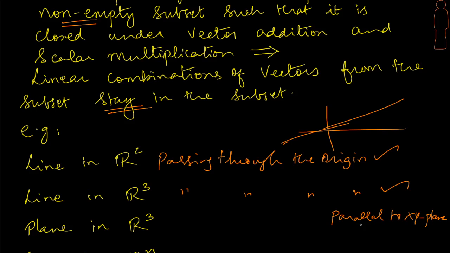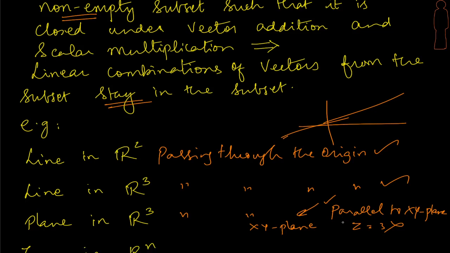But the only criterion again is, if I pick the real constants to be zeros, then this plane will not be a subspace because we don't have the origin, or one of the linear combinations is missing there. Therefore a plane in R3 which is passing through the origin is going to be a subspace. So if I say z equal to 3 and ask if that's a subspace, no, that could be a subset but can't be a subspace. But if I talk about the xy plane, the general xy plane is at z equal to 0 and contains the origin, and therefore that will become a subspace.